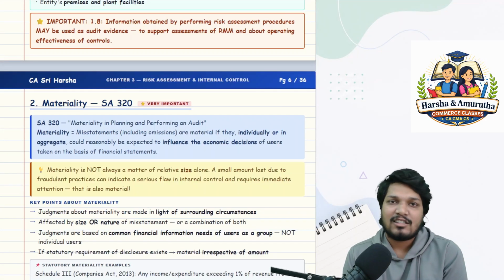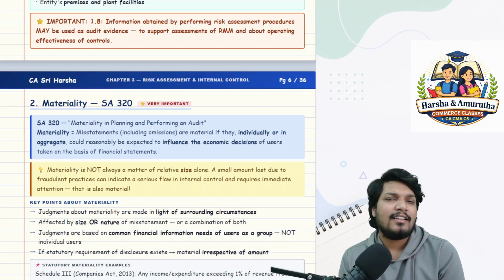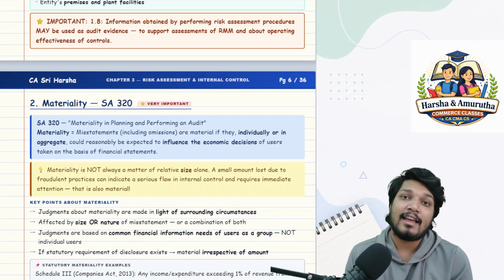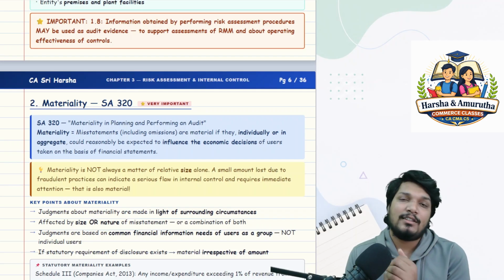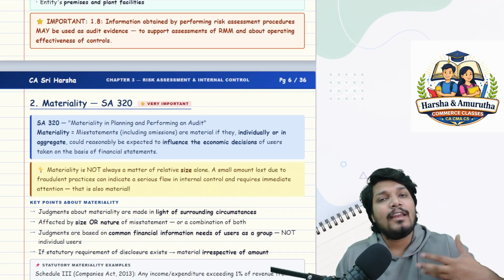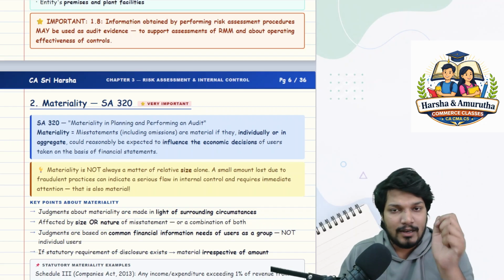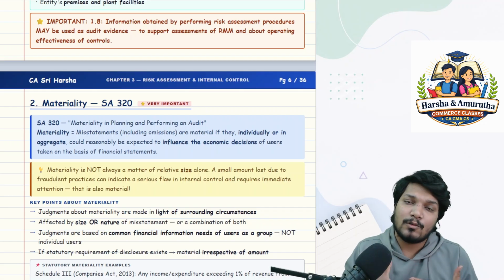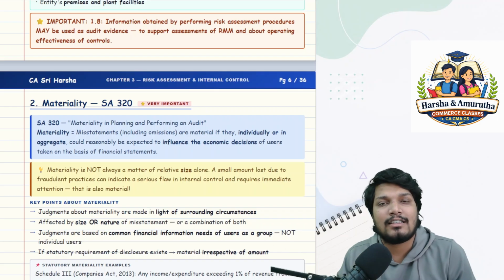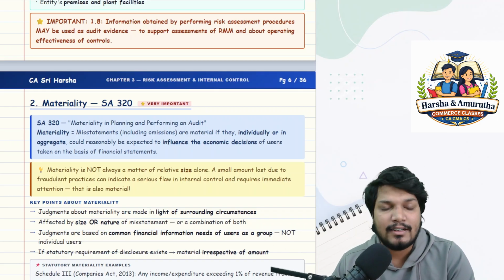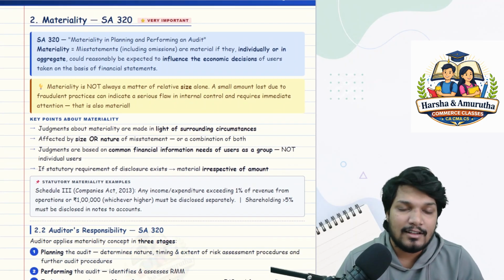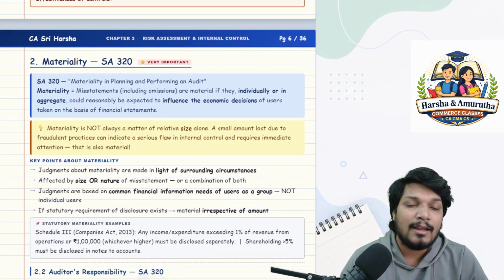We have discussed a lot of things, right? We discussed inherent risk, control risk, detection risk, and SA 315, where we understood the inception and the basics. We'll go through many more things in this chapter 3. It is a very important chapter and forms a very important base for what is going to come in chapter 4. So be careful, be attentive, stay hydrated. Let's go. Come on, chapter 3 part 2.